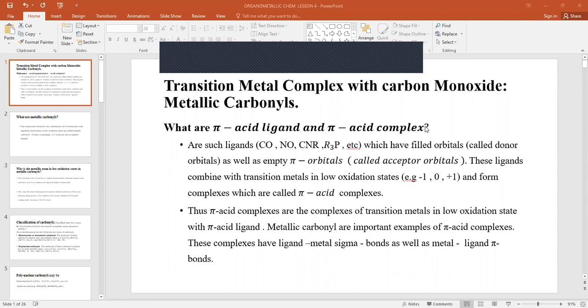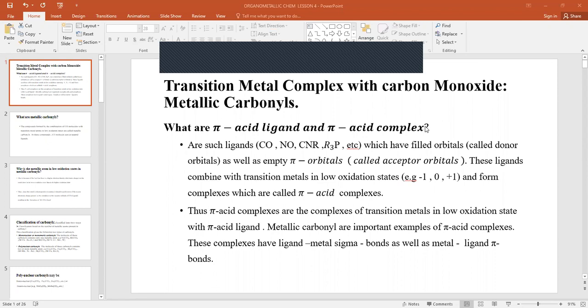Organometallic chemistry, lesson 4. Let us today look at the transitional metal complex with carbon monoxide, or you can call it metallic carbonyls. What are pi acid ligands and pi acid complexes? Pi acid ligands are ligands such as carbon monoxide and nitrogen monoxide, which have filled orbitals or donor orbitals, as well as acceptor orbitals or empty pi orbitals.